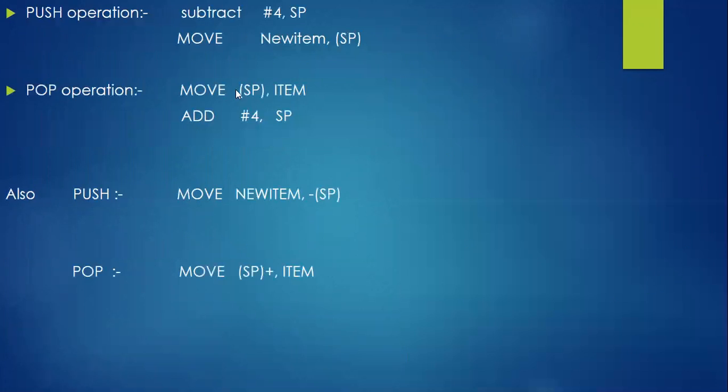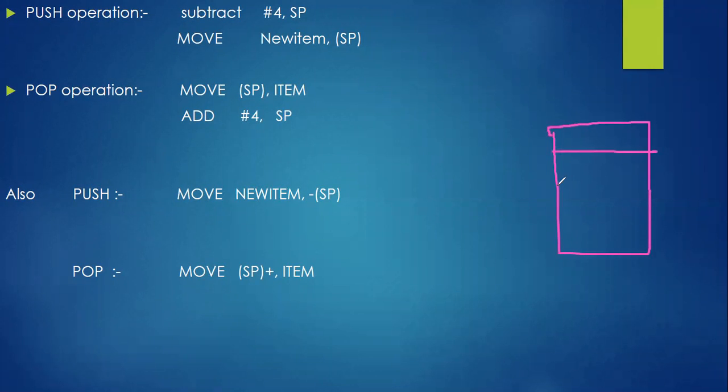Here we have some code which explains the working of push and pop operations. Two lines of code we have. This can be compressed, minimized into a single line also. We'll see how that will be. Let me draw a stack representation over here. Feel that this is the stack. These are the stack element locations. Let me name them 0, 4, 8, and 12.